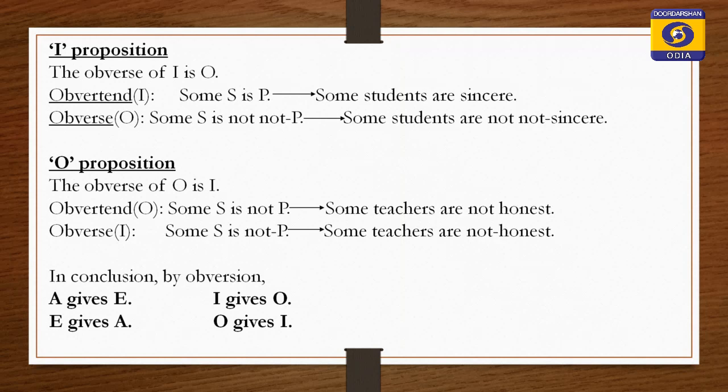Then quality is changed, premise is I, whereas conclusion is O proposition. So, first one I is affirmative, O is negative. Quantity also remains same, both are particular propositions. So, I is averted to O proposition. So, here O proposition you have to write some S is not dash P.